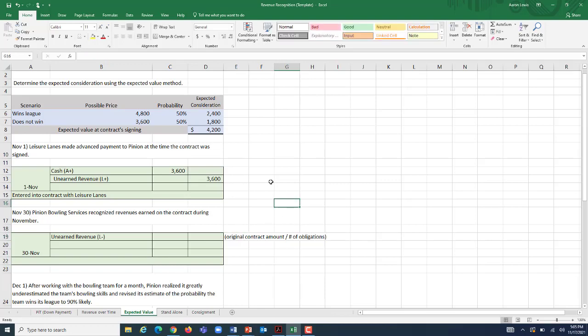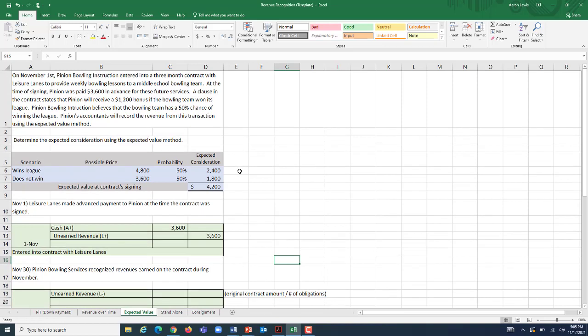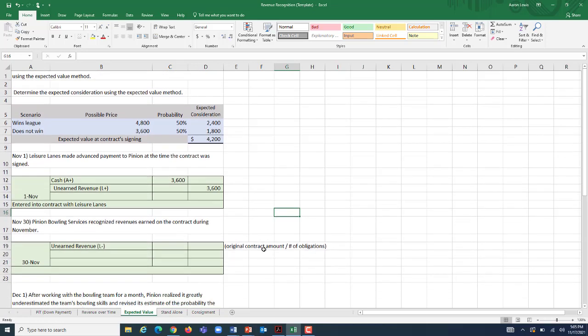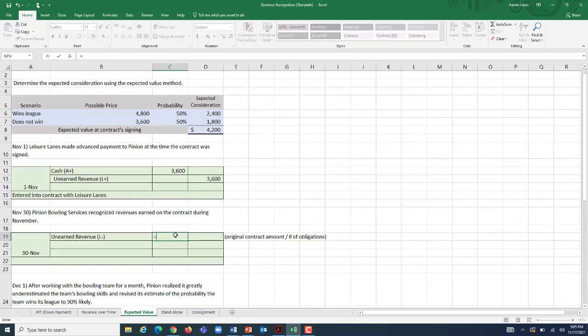This is a $3,600 contract, and it is to provide instruction for 3 months to this middle school bowling team. So how much unearned revenue are we going to recognize? How about 1/3 of it? We're going to take that $3,600 and we'll divide it by 3. It's $1,200 of unearned revenue that we're going to recognize.